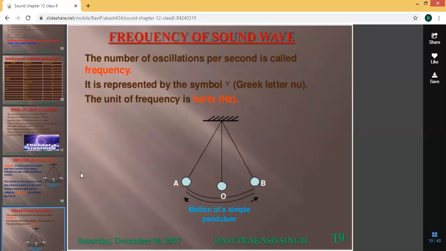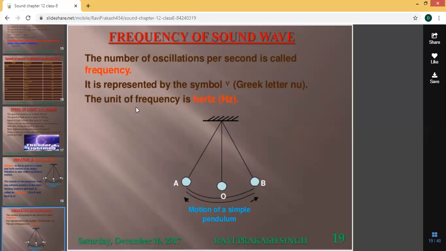Then what is meant by frequency? Frequency of sound wave. The number of oscillations per second is called frequency. How many times it will oscillate in 1 second. It is represented by a symbol, Greek letter nu, almost like V. The unit of frequency is hertz, Hz, that is the short form.